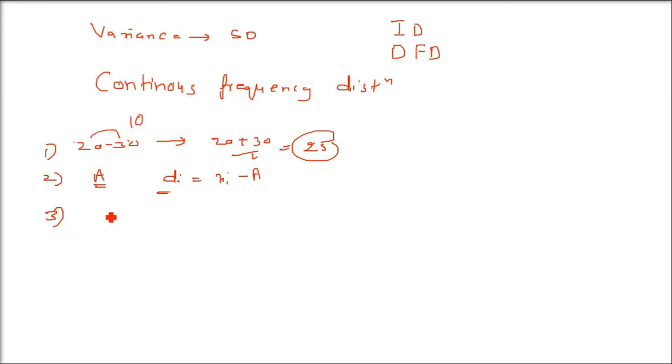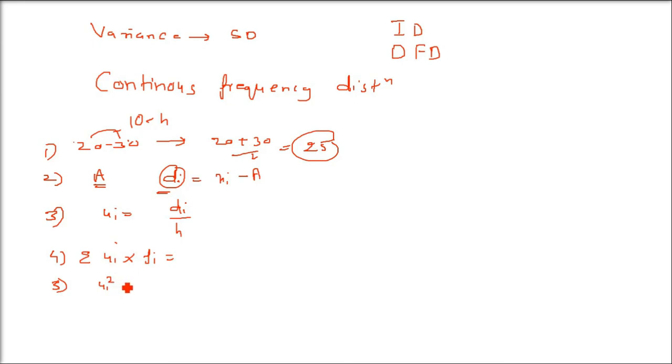Then what is the ui? Ui is basically di, which is xi minus a, divided by the class interval. 30 minus 20 is what? 10. So whatever you got in step number 2, divide each term by 10, which is h, di by h. Fourth will be what? This is multiply ui by fi. That means the frequency has to be multiplied by the value which is found in step 3.